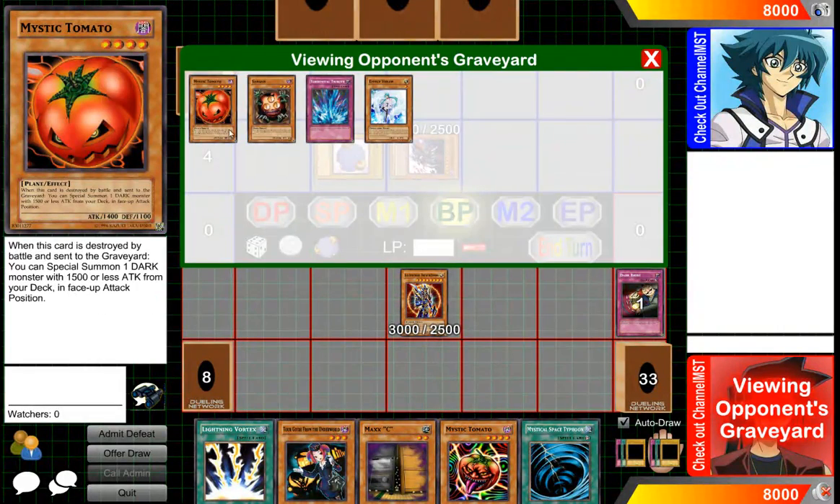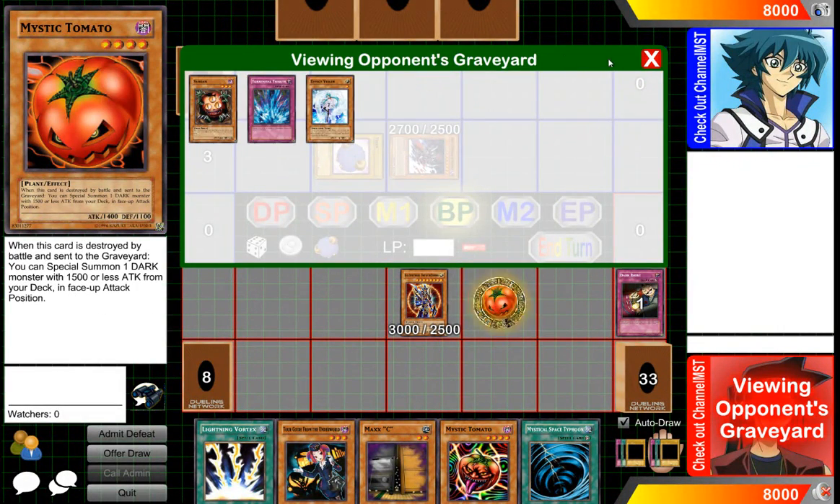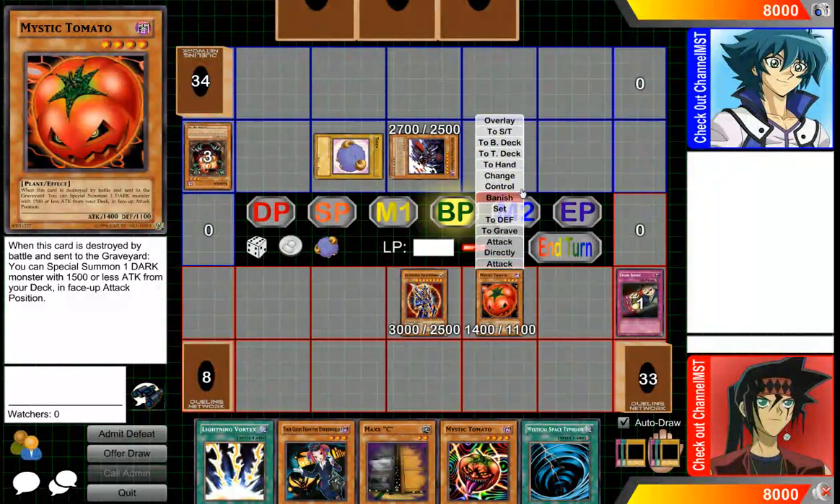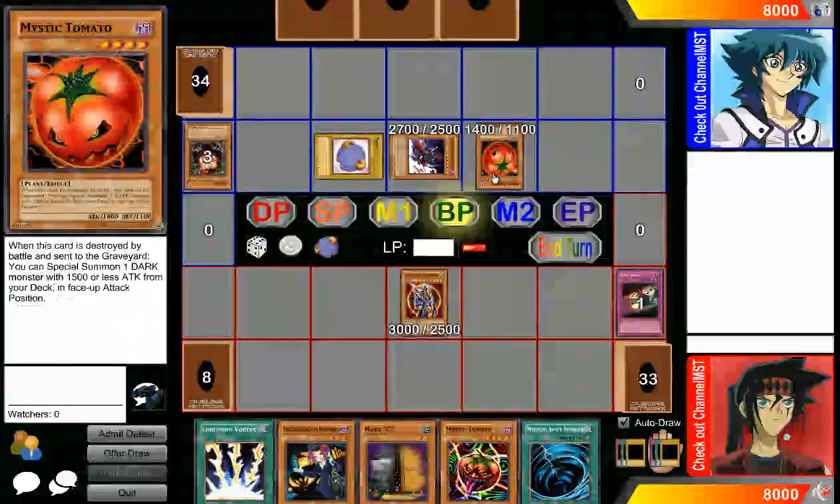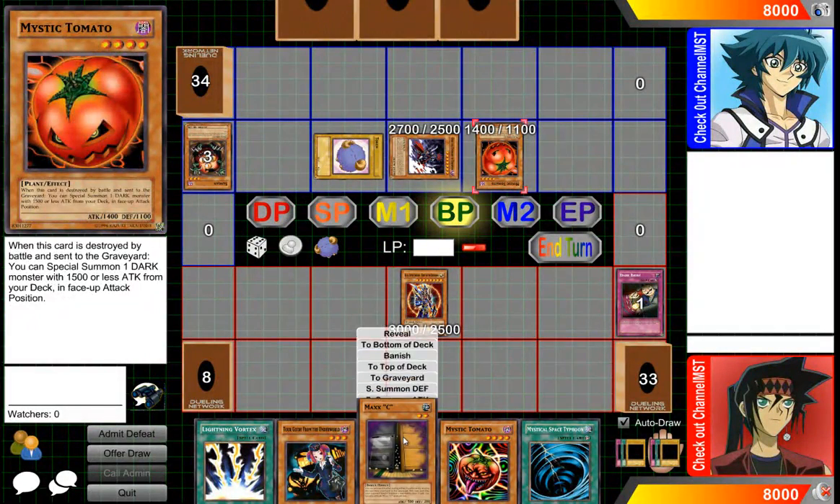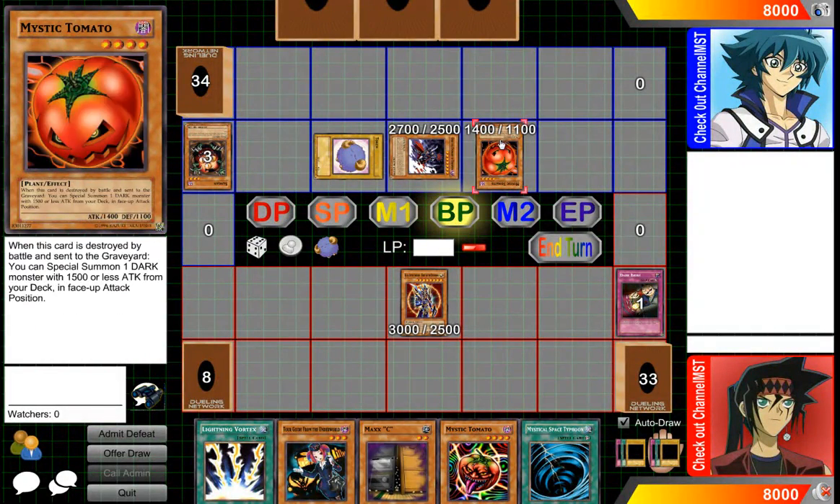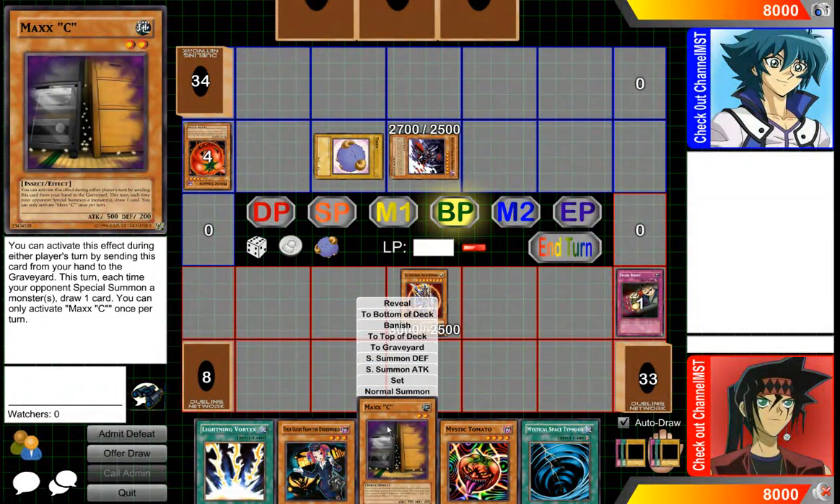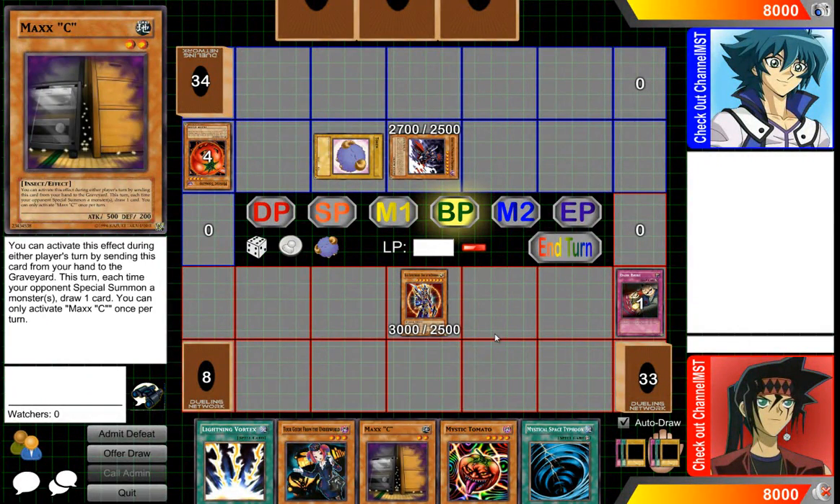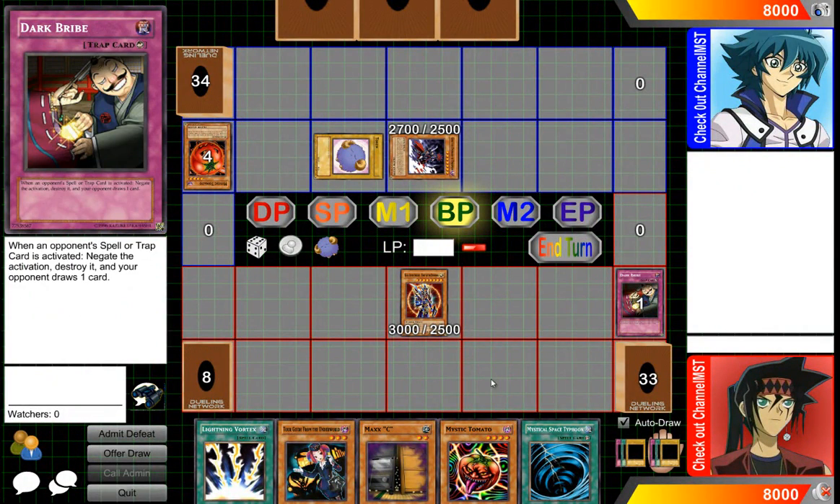Also, for example, if I attack my opponent's Mystic Tomato, once it goes to the graveyard, if they choose to activate its effect, I cannot chain Max C to its effect because Max C cannot be activated during the damage step. Spell speed 3 cards can be activated during the damage step, and other cards that specify can also be activated during the damage step.